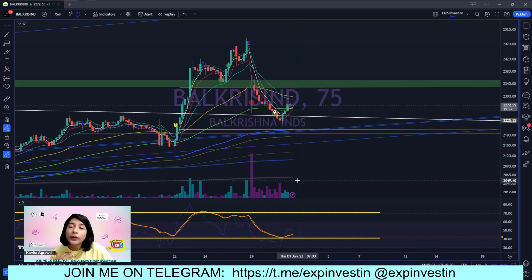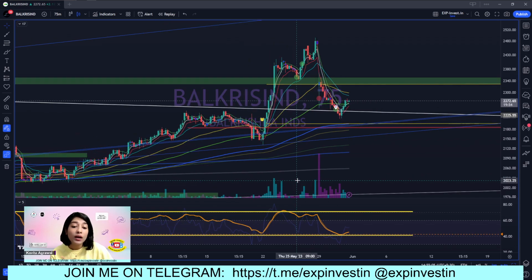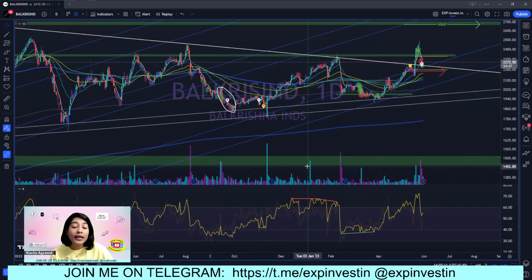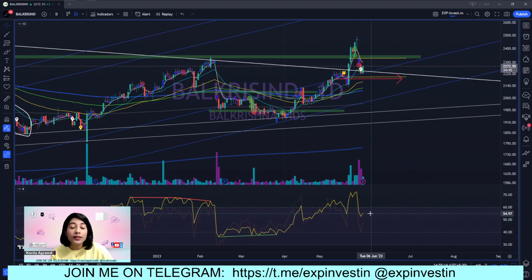Because I know that on the 75-minute time frame, the RSI is in a bullish zone. On the daily time frame, again, I can clearly see that the RSI is extremely bullish, because the RSI has gone well above the level of 60.